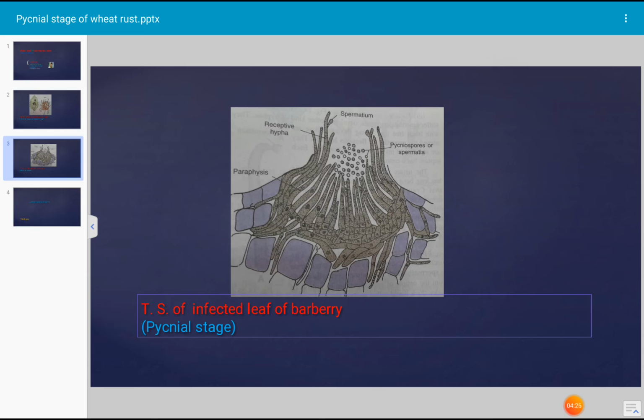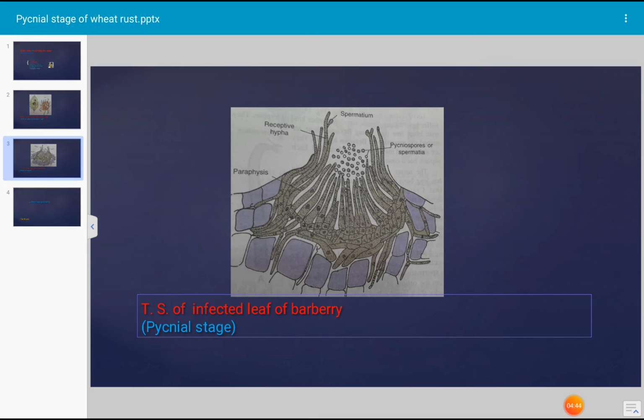The spermatiophores are the male sex organs and spermatia are the male sex cells in the same spermogonia. Adjacent to the ostiole, receptive hyphae develop. These are long and pointed and come out through the ostiole.